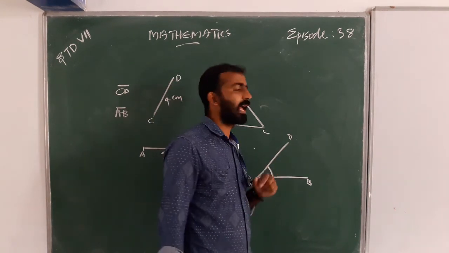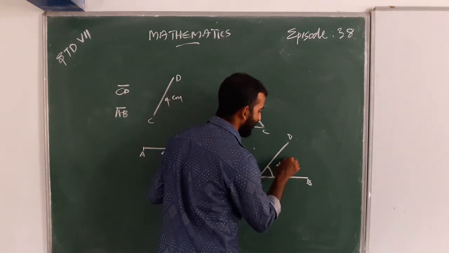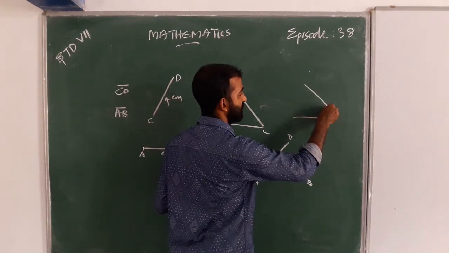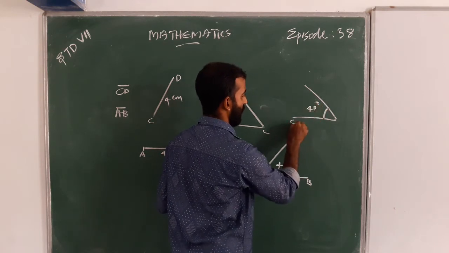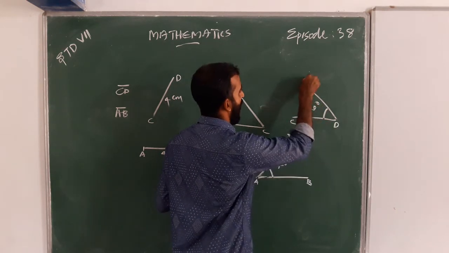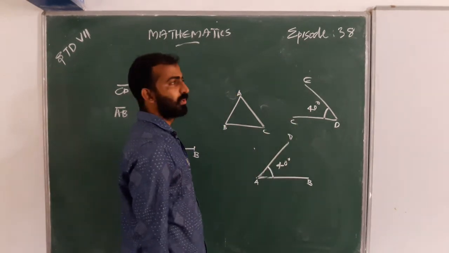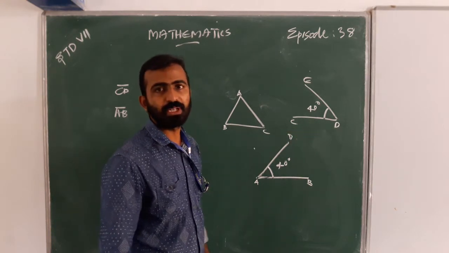This is an angle. When we measure this angle, it is 40 degrees. Another pair of line segments joined make an angle of 40 degrees.